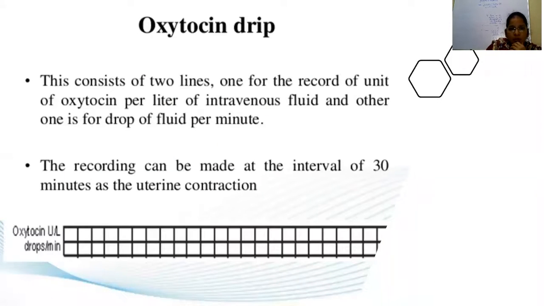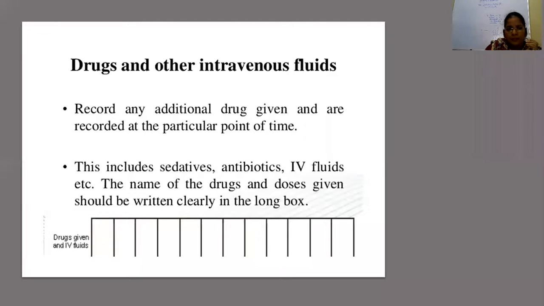The next column is oxytocin drip. How many oxytocin doses? Normally we start with a high dose regime, 4 to 6 milli international units, and we start with 8 drops per minute. That you have to plot here. Then after 30 minutes, you generally increase the dose by again 4 to 6 units. Drops is also 10 drops. Like that, you have to slowly titrate the dose. The maximum titration dose will be 30 milli international units per minute. Beyond that, you should not plot. And if at that point the labor is not progressing, you have to intervene.